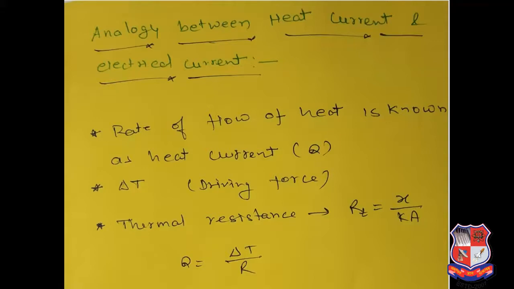The rate of flow of heat is known as heat current Q, and the driving force is the change in temperature, so delta T is the driving force. The thermal resistance R_T is equal to X by k A, where X is the thickness, k is the thermal conductivity, and A is the area. So the general equation is Q is equal to delta T upon R.